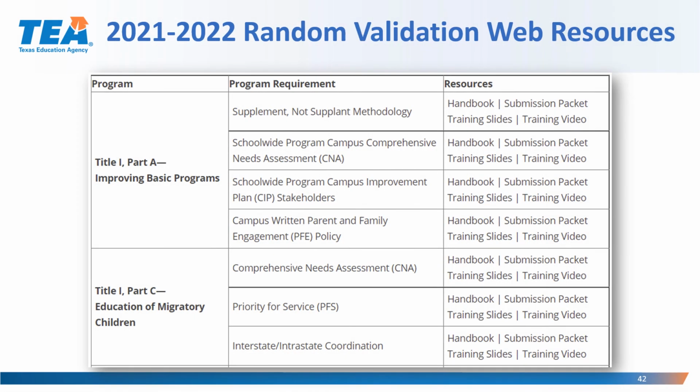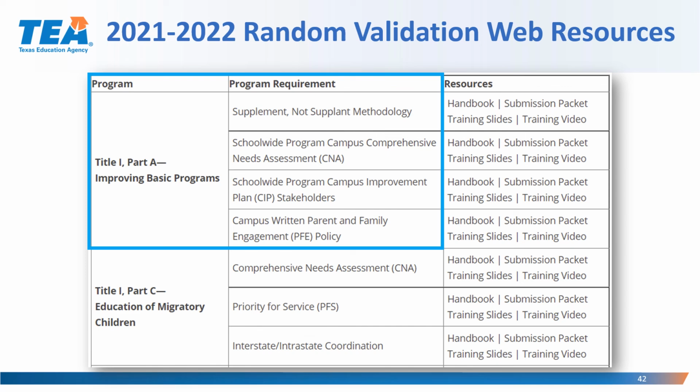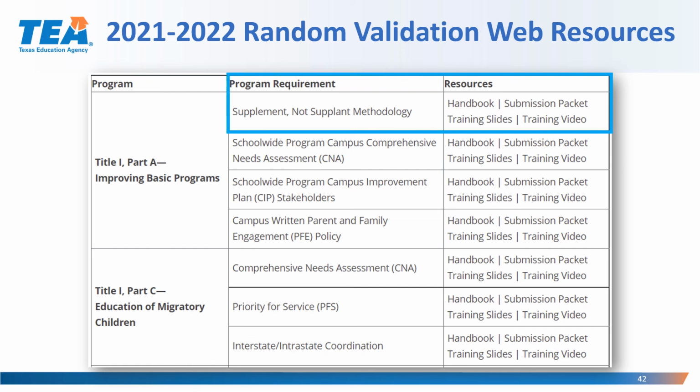This is a screenshot of the program-specific resources that are available to you on the TEA Federal Program Compliance Division ESSA Random Validation Monitoring webpage. If we look specifically at Title I Part A, you can see the 4 programs that are being validated in Phase 1. For example, let's look at the supplement not supplant methodology.